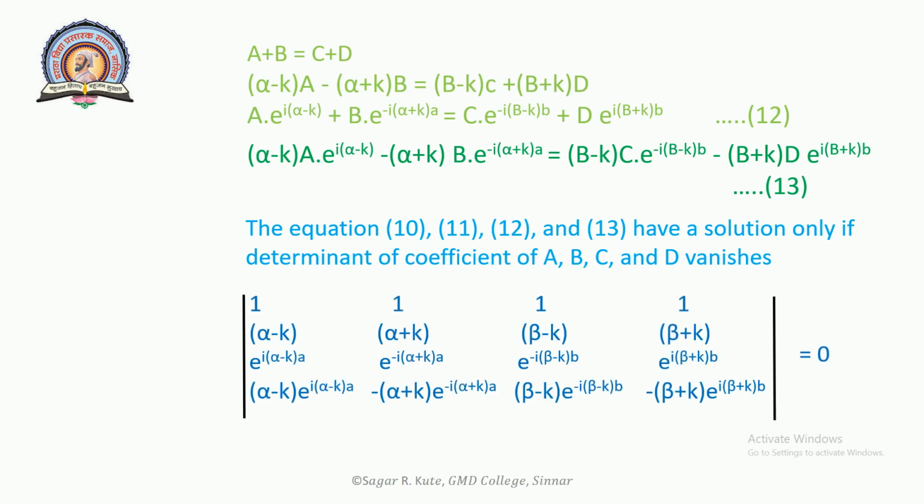The determinant: 1, 1, 1, alpha minus k, alpha plus k, beta minus k, beta plus k, e raised to i(alpha minus k)a, e raised to minus i(alpha plus k)a, e raised to minus i(beta minus k)b, e raised to i(beta plus k)b, (alpha minus k) e raised to i(alpha minus k)a, minus (alpha plus k) e raised to minus i(alpha plus k)a, (beta minus k) e raised to minus i(beta minus k)b, minus (beta plus k) e raised to i(beta plus k)b. On solving this we will get minus (alpha square plus beta square) upon 2 alpha beta, bracket complete, sin alpha a sin beta b plus cos alpha a cos beta b is equal to cos k(a plus b). This will be equation number 14.